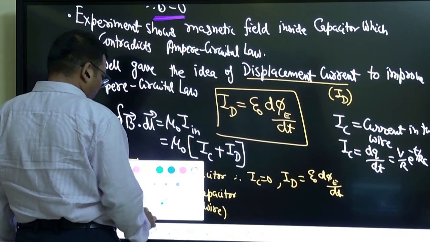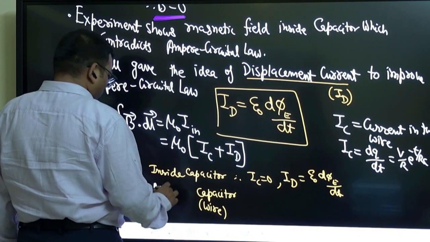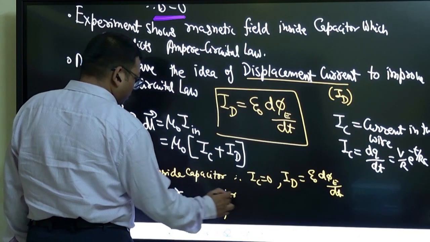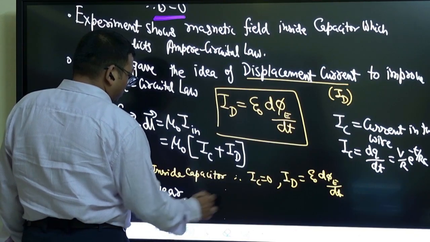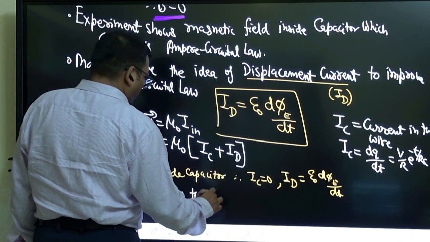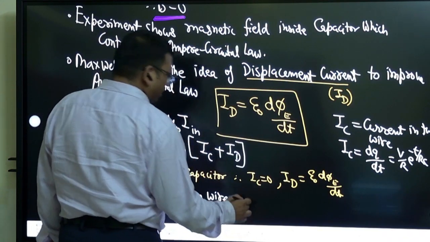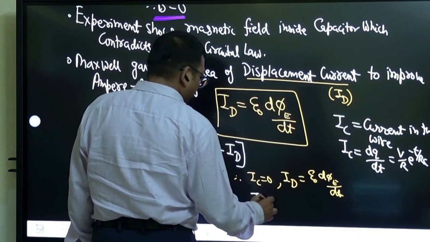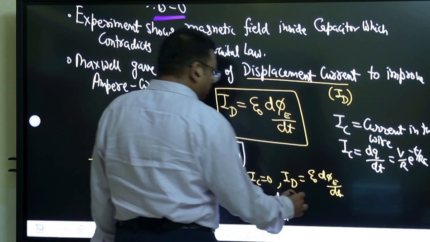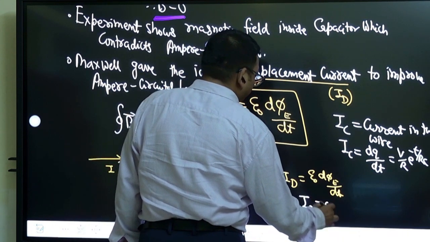Near the wire we have only conduction current, that is dq by dt, but displacement current is 0.